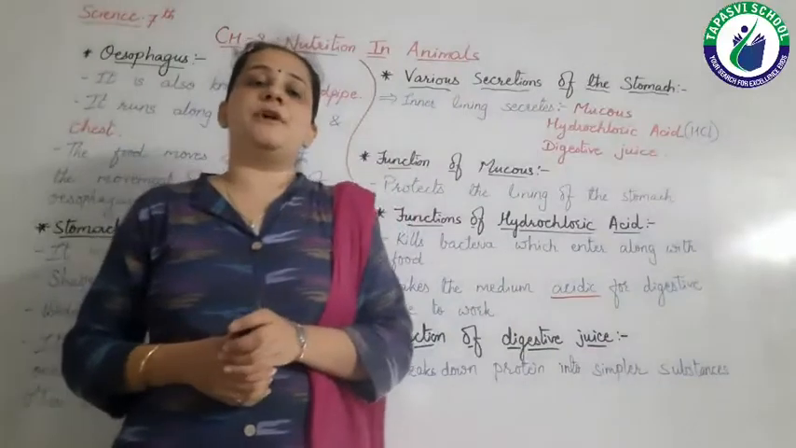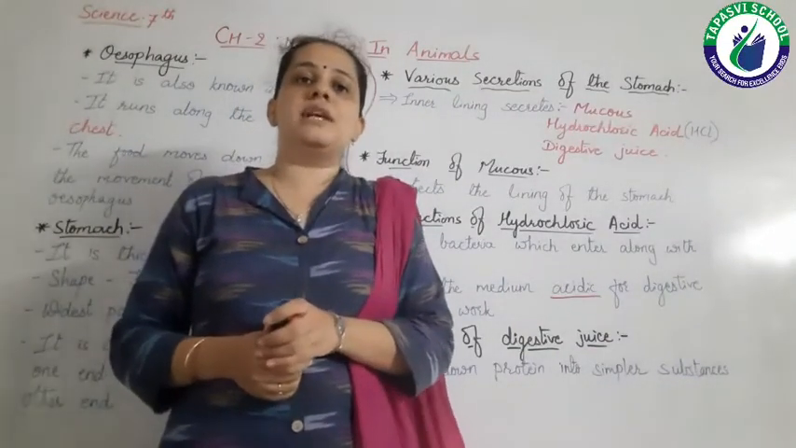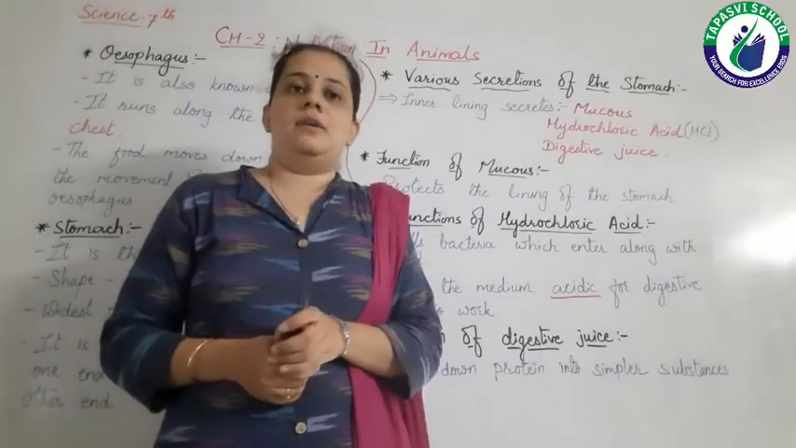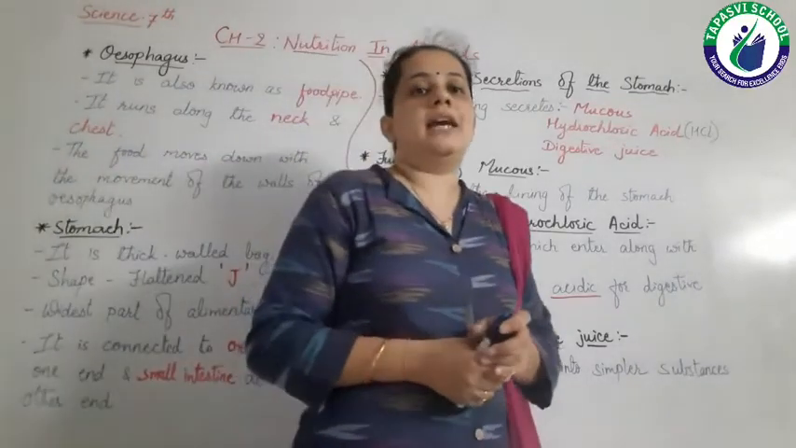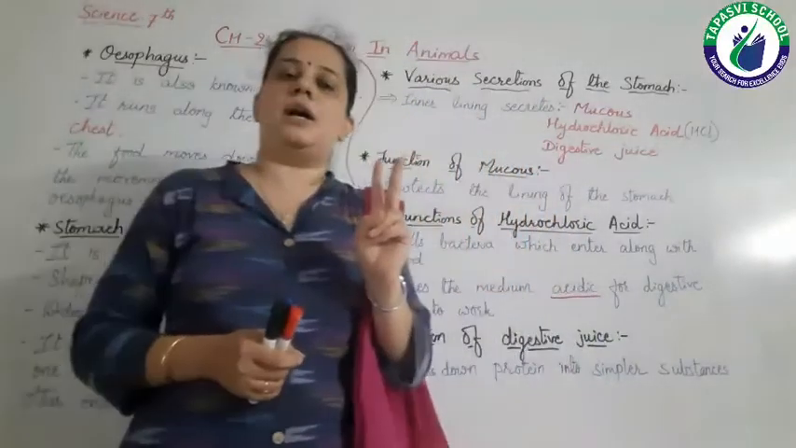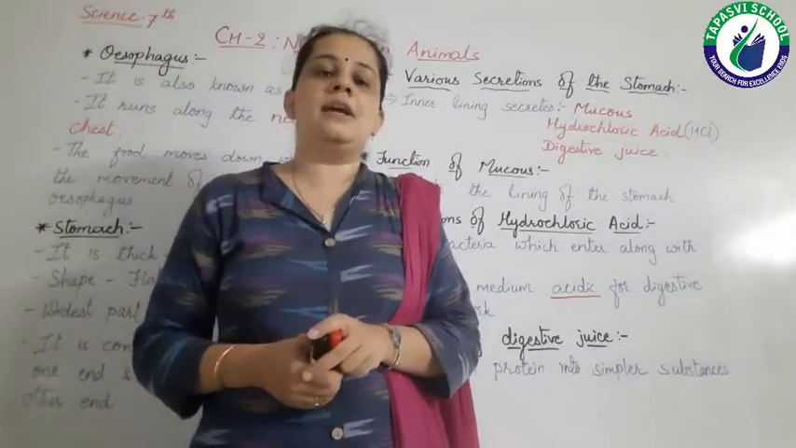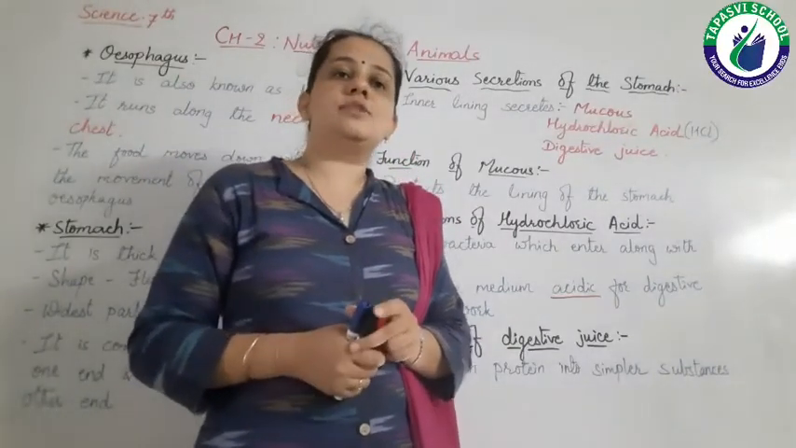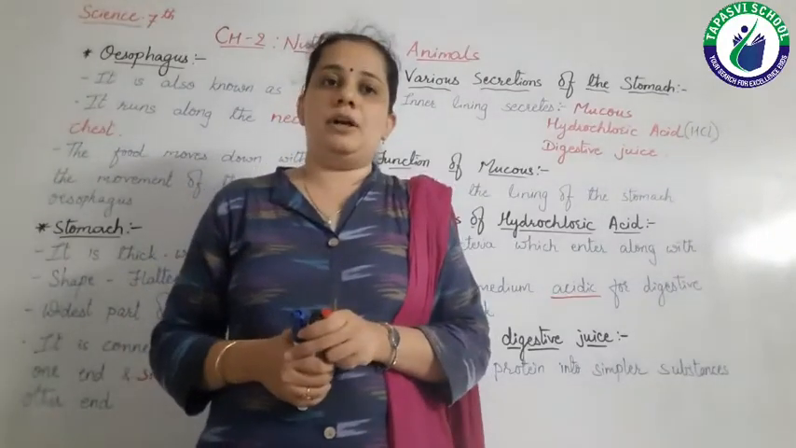So this is the function of the digestive juice which is produced in our stomach, right? We can say that in the mouth there is digestion of starch and in the stomach there is digestion of proteins, right? So this is all about the digestion in our stomach.